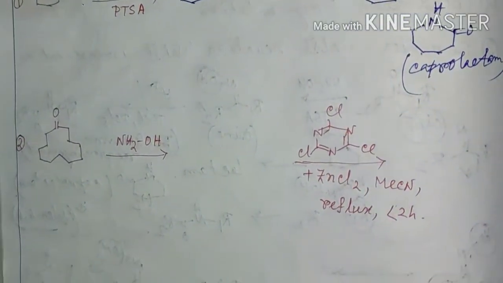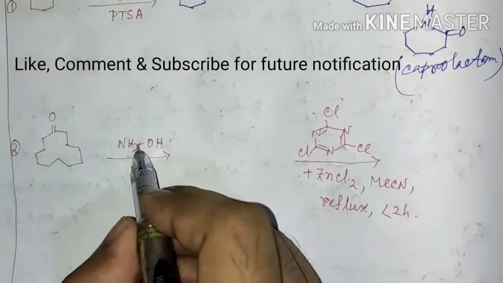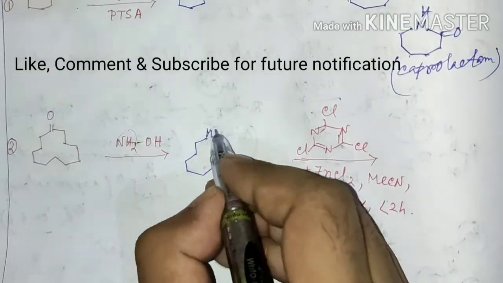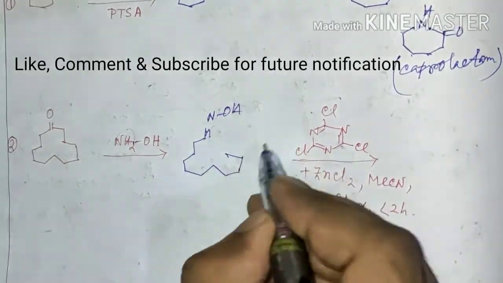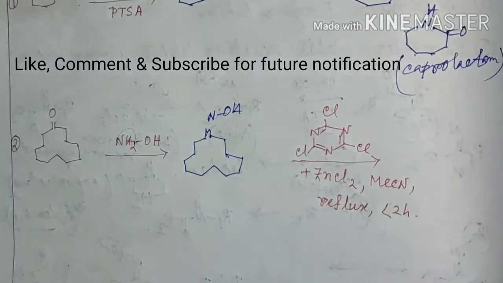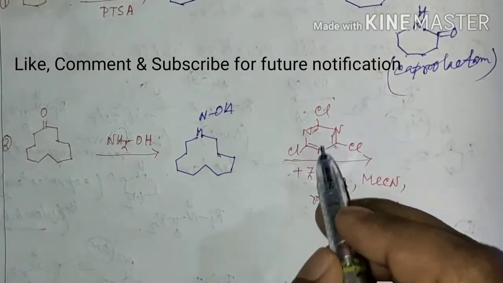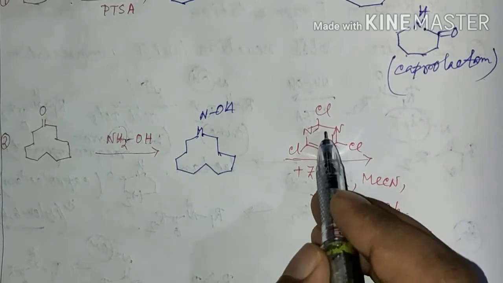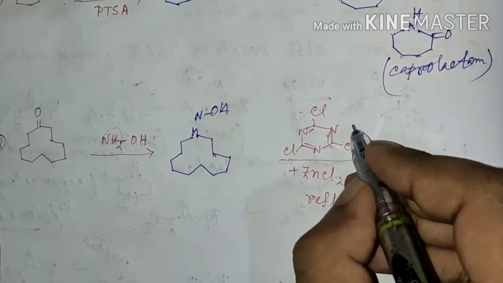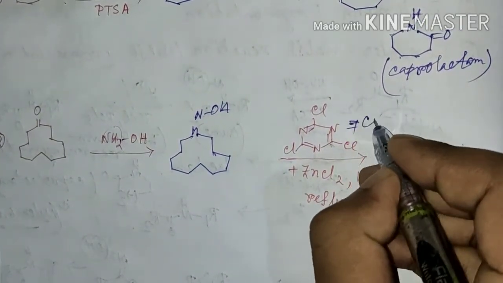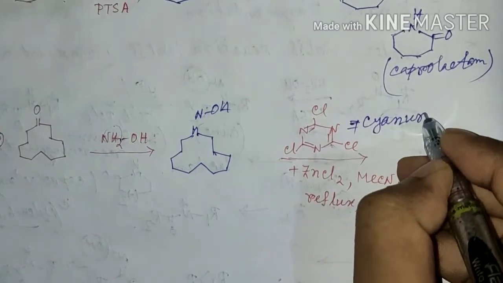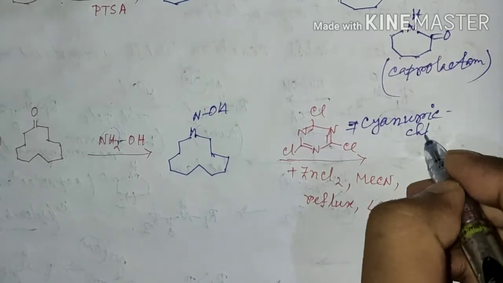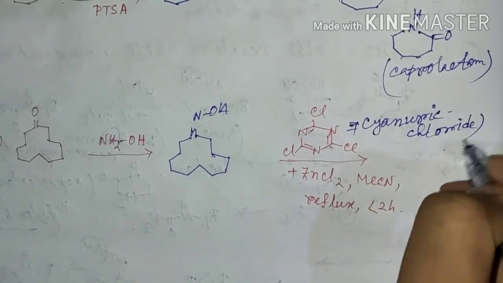In the second example, we can see that first it will form the corresponding oxime, and next it is treated with such a trichloro species, and this is known as cyanuric chloride. It is a trimer of cyanogen chloride, and the name is cyanuric chloride.